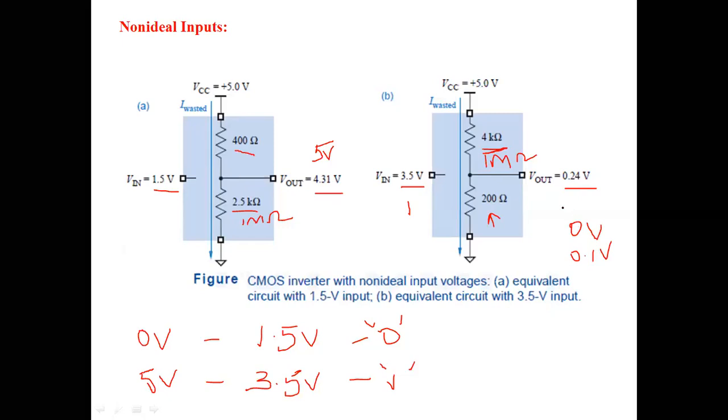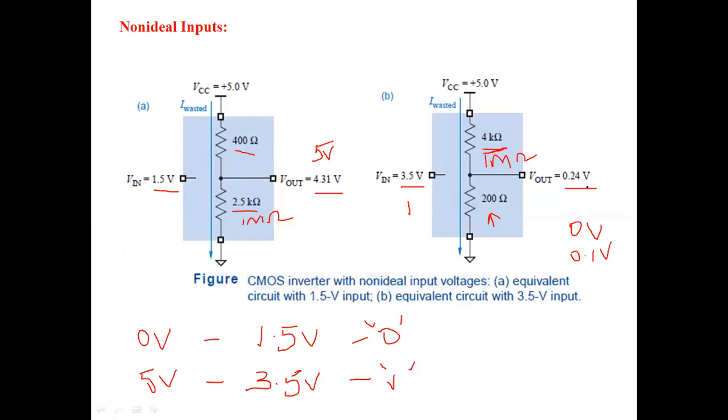But because of these non-ideal inputs, the output voltage has been increased from the normal value. In the case of the low state input, the output has decreased to 4.31 volts from 5 volts. And in the case of logic 1, the output voltage has increased from 0.1 volt to 0.2 volts here.